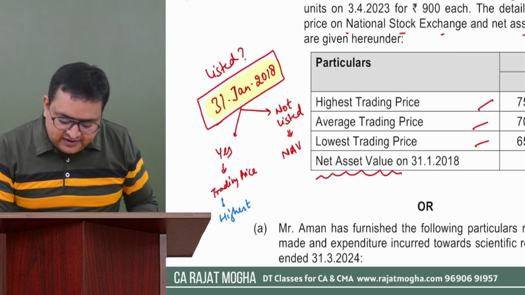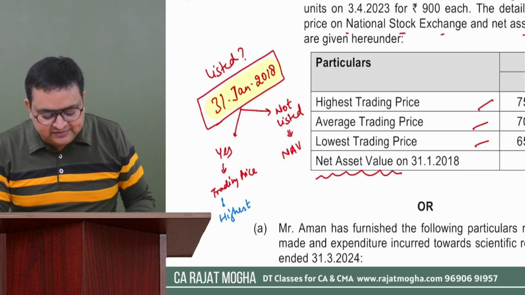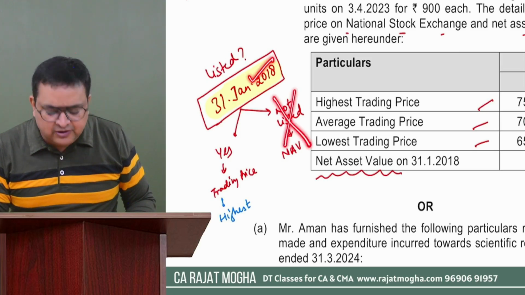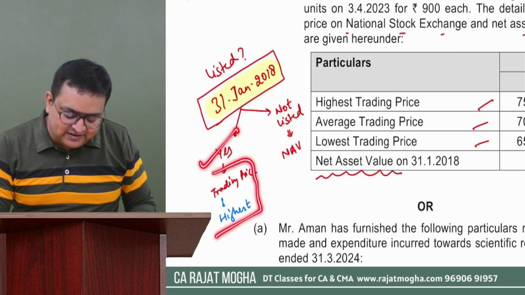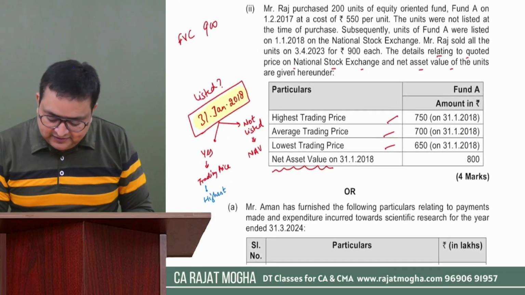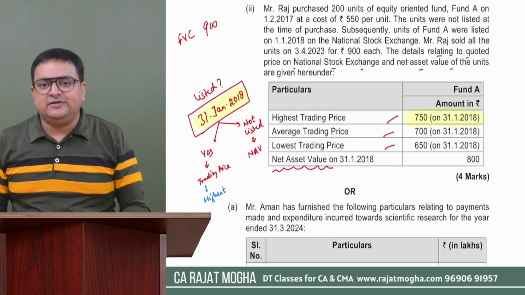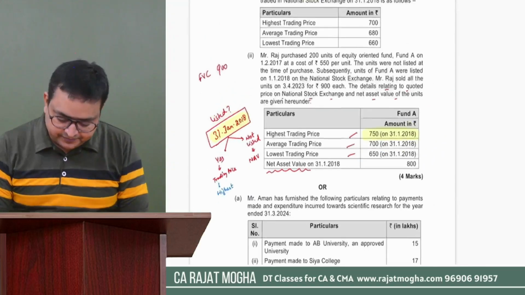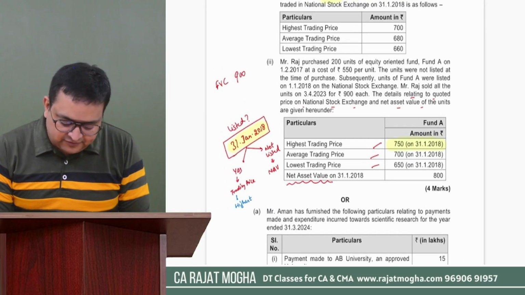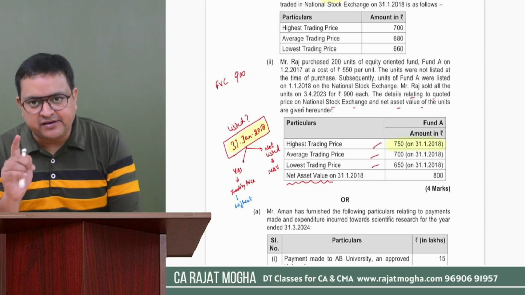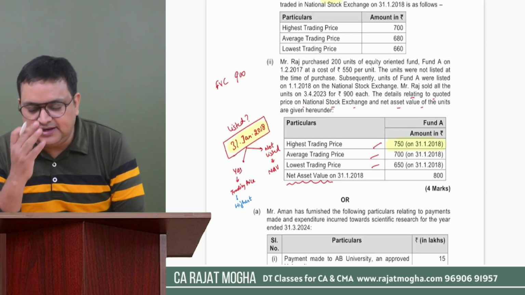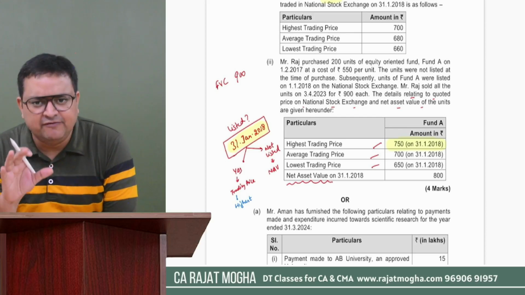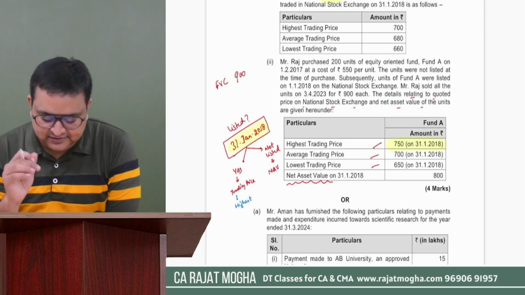Will you be taking the net asset value over here? No, because they were listed. So we will not go on this part. It was listed, so we have to take the highest trading price. From this table, we have 750 rupees. We will take 750 rupees. So tell me, how much is the full value of consideration for one unit? 900. How much is the cost? We know that we don't index in 112A. For 112A, we never index.